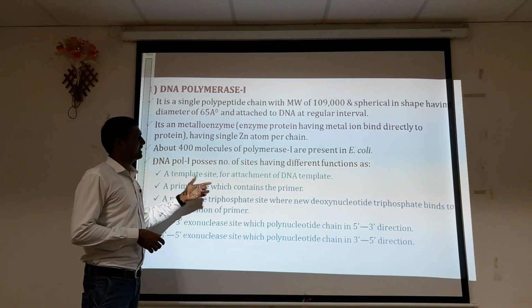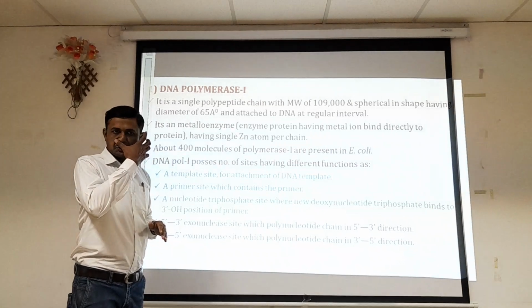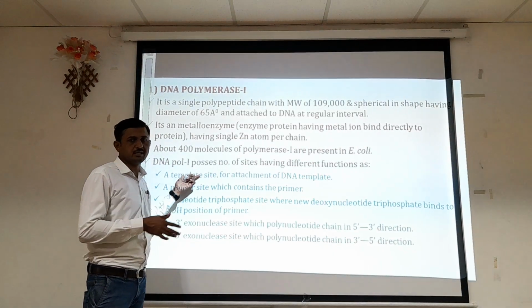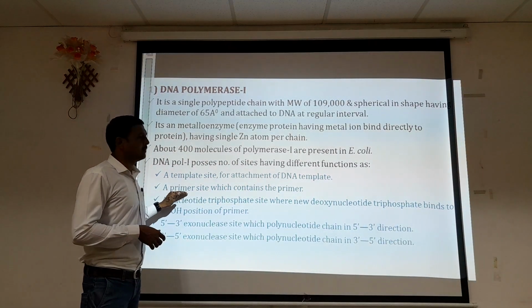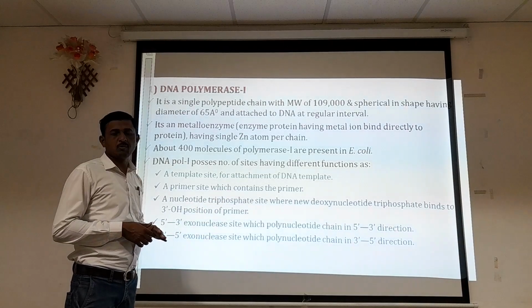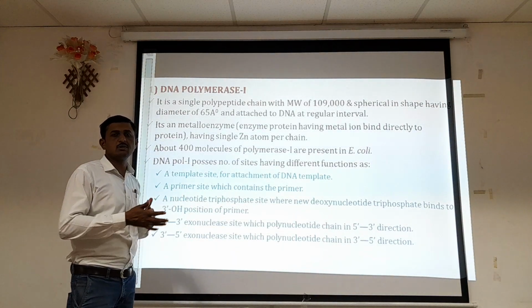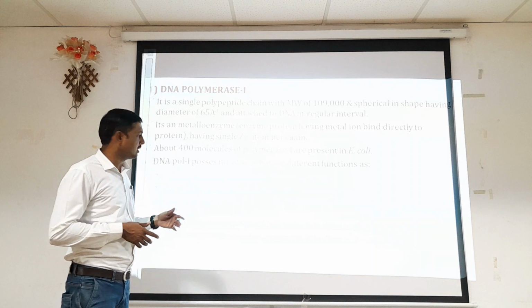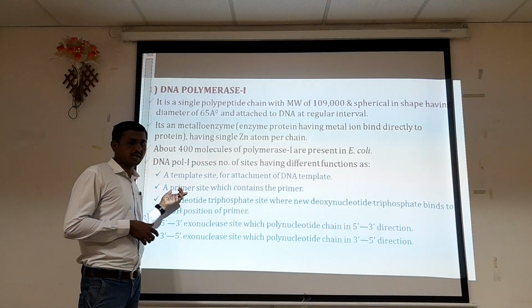A template site for attachment of the DNA template, where the DNA template can be attached. A primer site which contains the primer. To carry out DNA replication, a DNA primer is required, so it also contains a primer site.